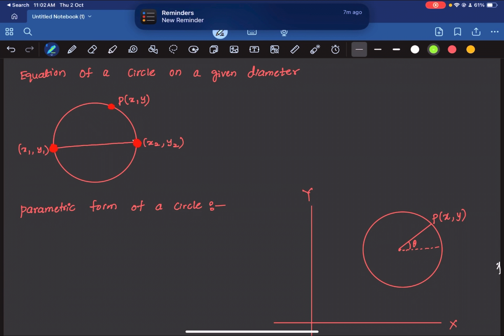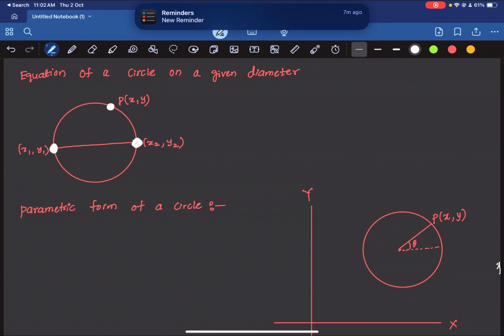The next topic is how do you find out the equation of the circle when the endpoints of the diameter are given? So this is one endpoint of the diameter and this is another endpoint of the diameter that is given to you. Now you have to find the equation of the circle. So how do you do it? Let us consider one random point on the circle, P(x, y).